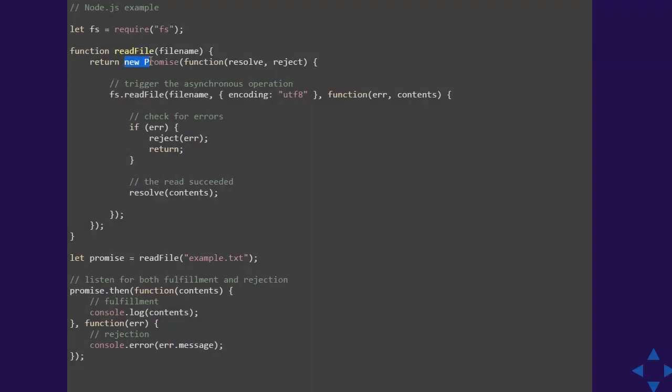So here we are creating the Promise class, the promise object. This is how we are creating the promise. I'm not talking about how to handle that. First we are talking about how to create a promise.